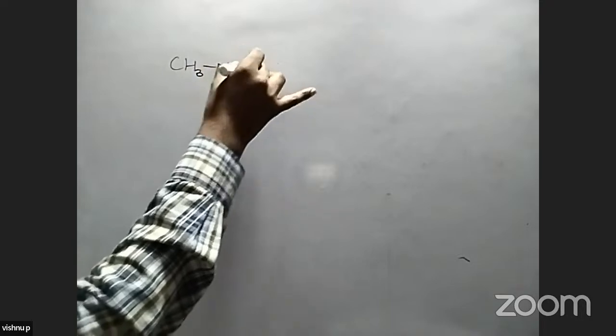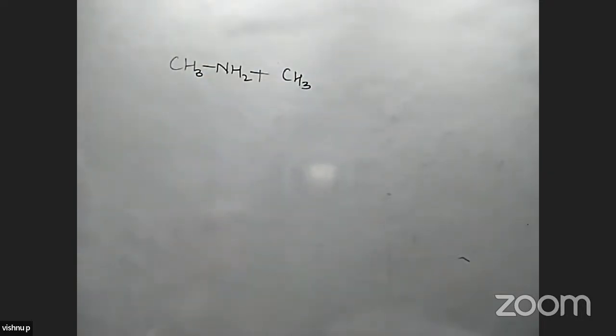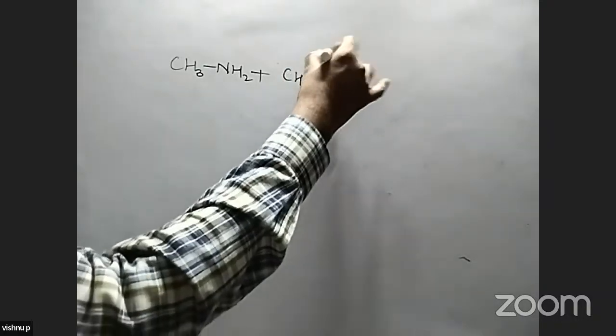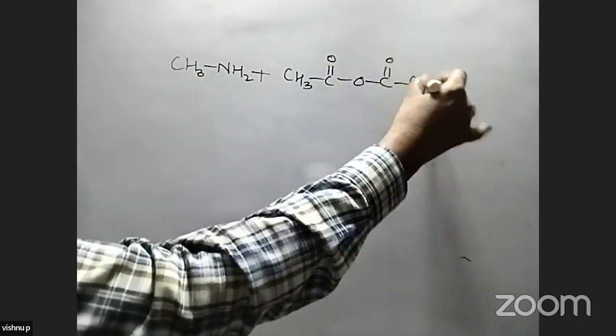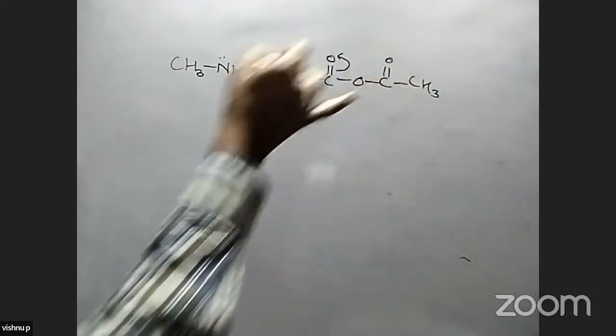So here hydrogen is displaced, and try to solve this example with anhydrides. We take the example of acetic anhydride, (CH3CO)2O. Which group is added to this amine? Your amine contains a lone pair of electrons, so first find out where the positive group is present. This carbon is positive because it is attached to oxygen with a negative charge.